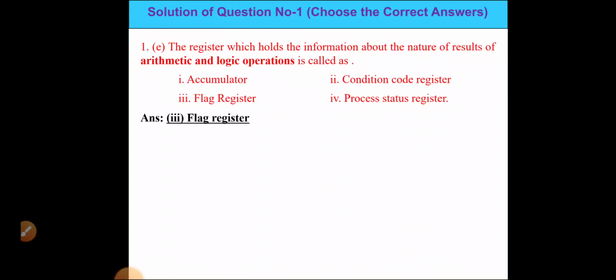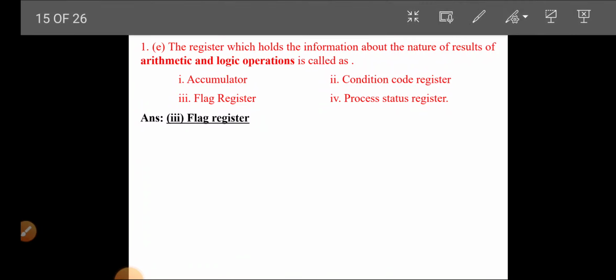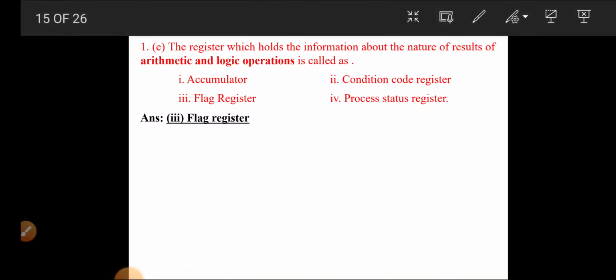So our correct answer is flag register, because whatever arithmetic and logic operation is done in the 8085 microprocessor is stored in the flag register.